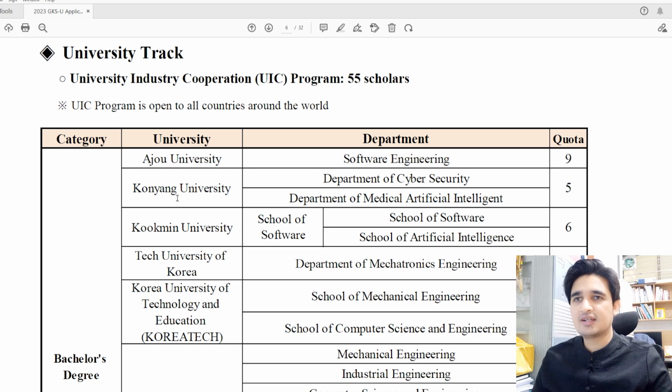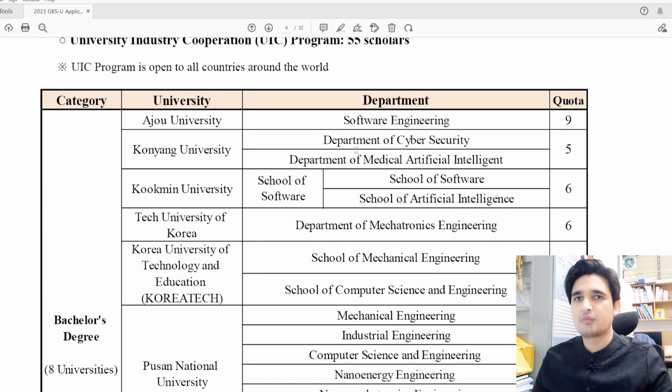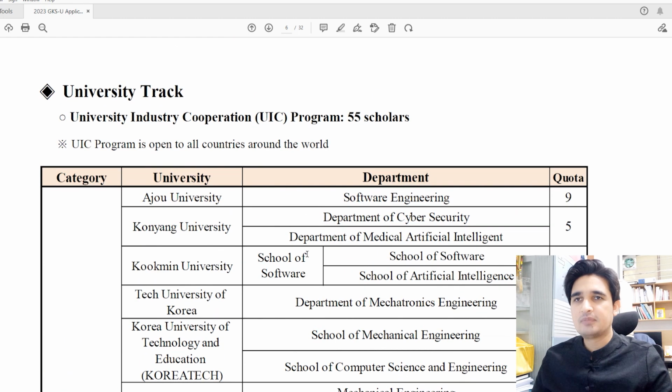I would highly recommend that if you want to do your bachelor's in these majors, you should choose UIC quota, because in UIC quota there are no fixed seats per country. In embassy track Pakistan has only 1 seat, but in UIC track maybe more than 5 candidates from Pakistan are selected, or from India more than 10 candidates may be selected.